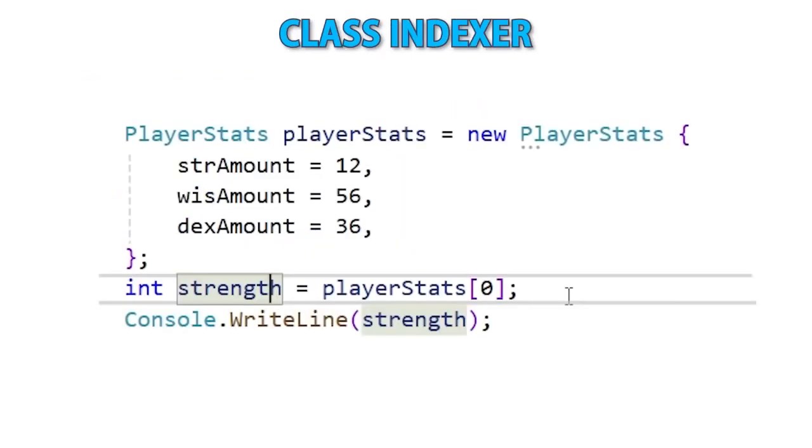Then a lecture on the class indexer. With this, you can make your own custom types, support access through an index, just like a list or array. You can add whatever logic you want and make it read-only or read-write.